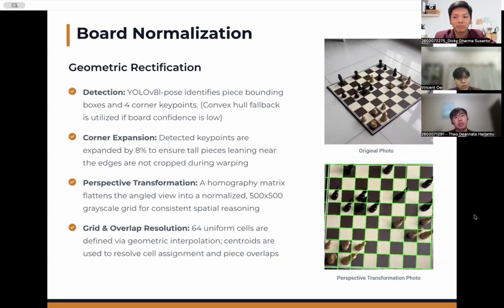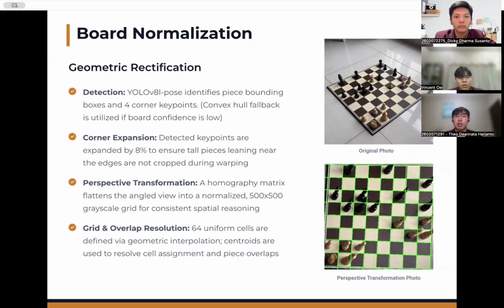Once the photo comes in, YOLOv8 detects the piece bounding boxes and the 4 board corner keypoints at the same time. If the board detection confidence is low, the system falls back to drawing a convex hull around the detected pieces to estimate where the corners are.